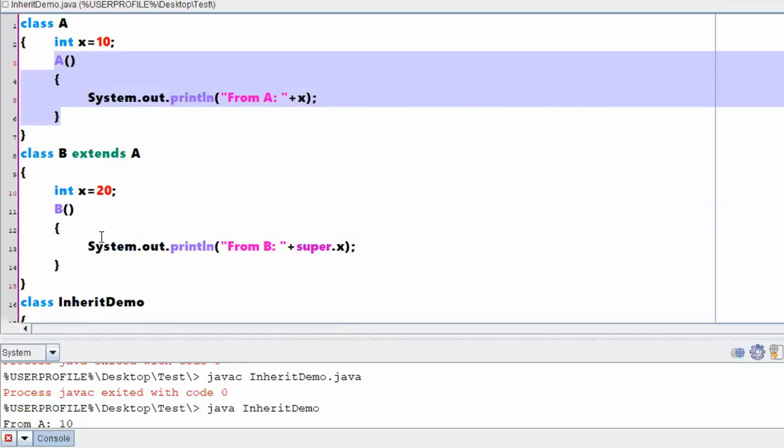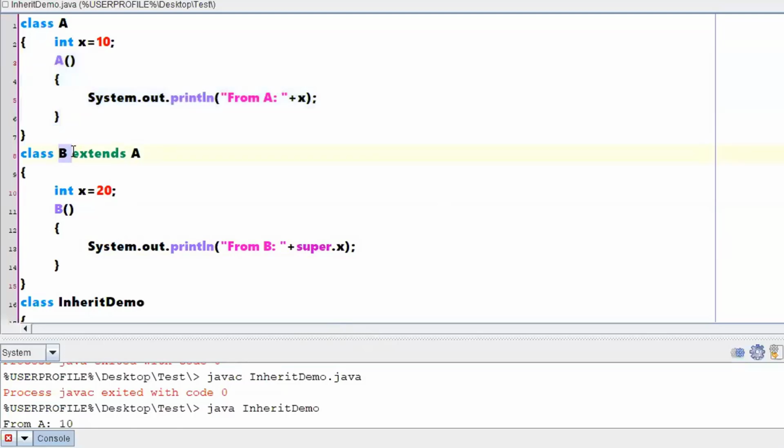So what I mean to say is, if you are extending any particular class, first a super constructor will be executed, then only the normal constructor, right? If you are using super like this, just a keyword, then you are talking about its values, that means the instance variable of the parent.